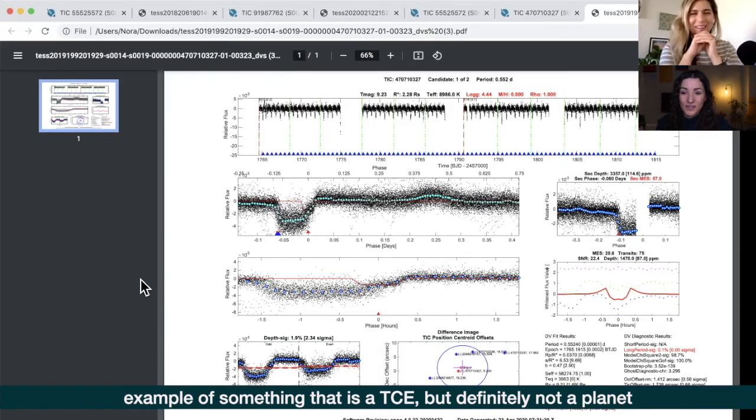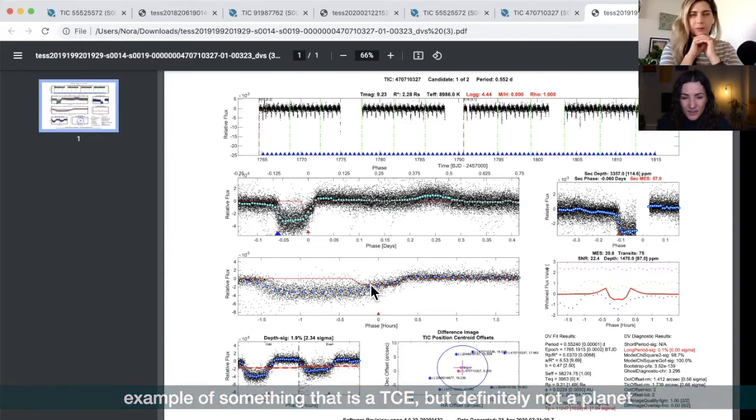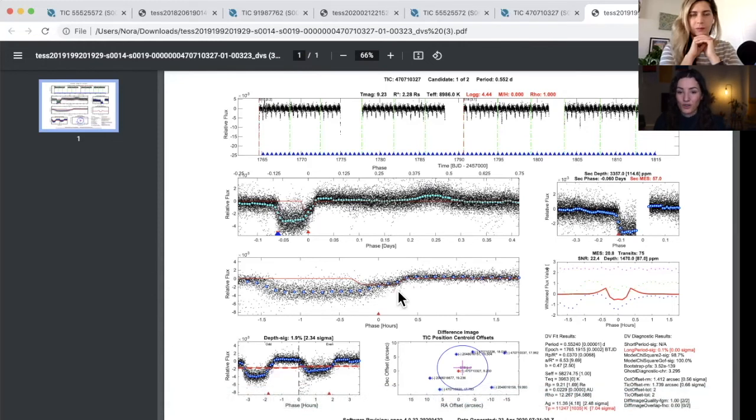So this is an example where you can see a lot of the tests should have failed. You can see some of them did, some of them are shown in red, but more of the tests should have failed. This transit fit that we see here is simply, again, not correct. You see the odd and the even, again, isn't correct. Those lines should be at the bottom of the events, and they're not. But yeah, this is an example of where it was flagged as a threshold crossing event, but this is why we have to look at them, because as soon as we look at this by eye, as opposed to with the computer algorithm, we can see that this is not a planet candidate for a large number of reasons.